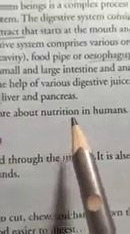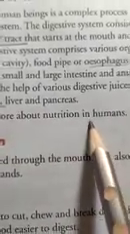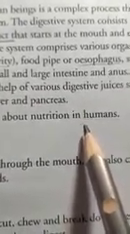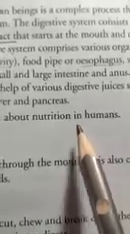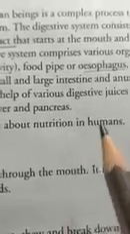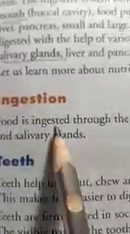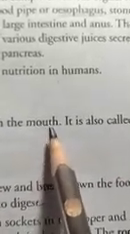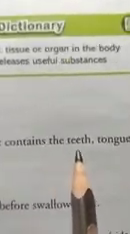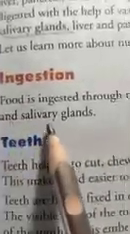Let us learn about nutrition in humans. We earlier studied that the food passes through a long muscular canal that is called what? Alimentary canal, the digestive tract, which begins at the buccal cavity and ends at the anus. So let's study ingestion. Food is ingested through the mouth. We know very well we take food through the mouth. It is also called what? Buccal cavity. It consists of the teeth, tongue and the salivary glands.